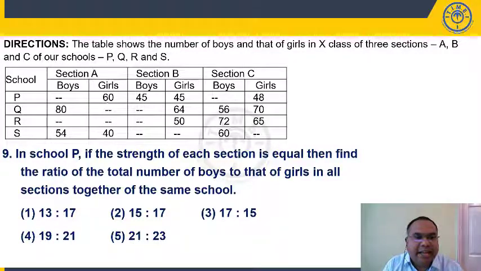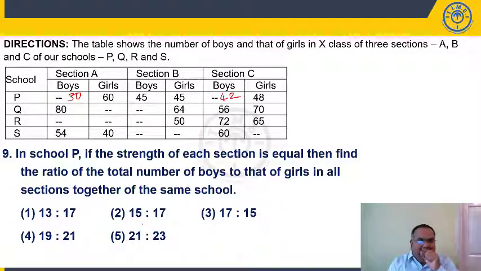If you can see section A, girls are 60 means total should be 90, boys should be 30. Similarly, if you take section C, total in each section is same. So total should be 90, right? 45 plus 45. In all sections it should be 90 only. So if it is 48, 90 minus 48, it is 42.